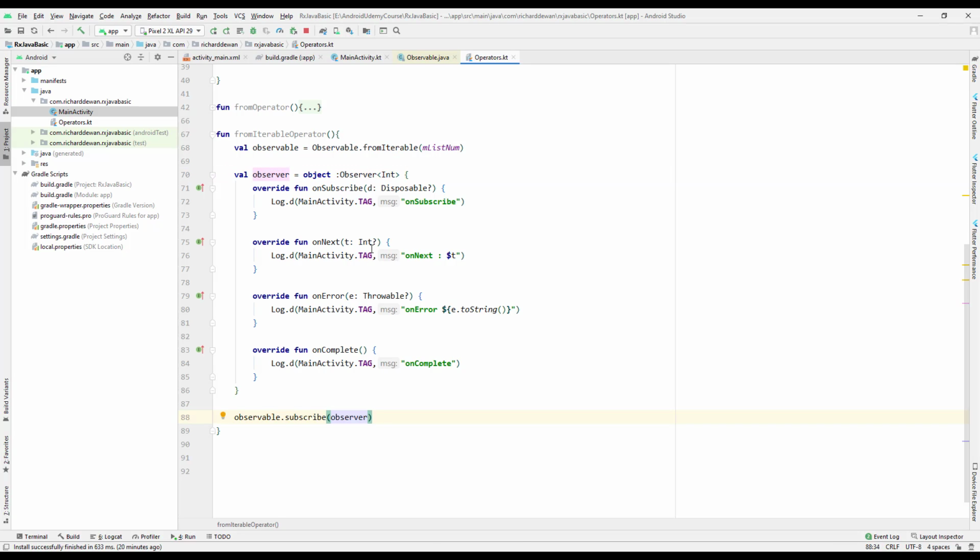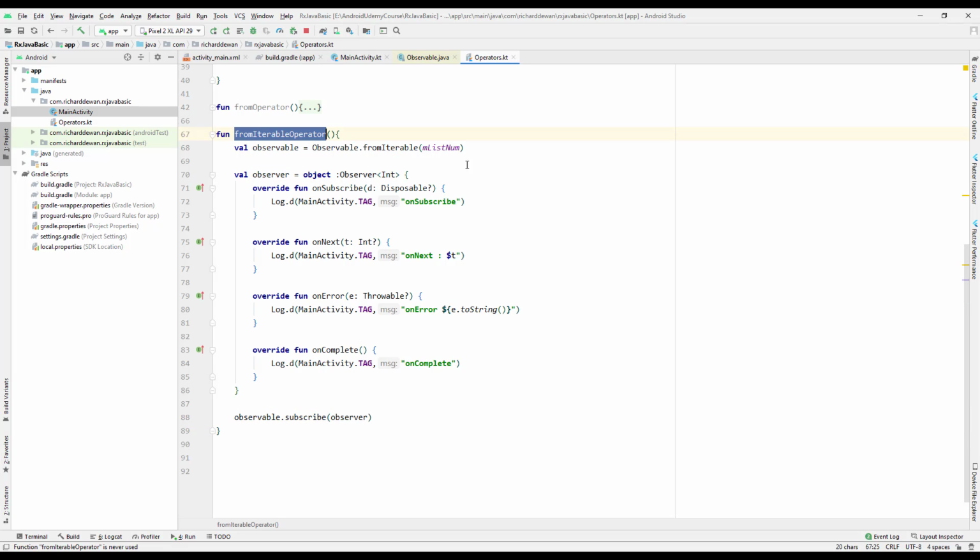All of this can be done in much less code, and in the next lecture I will show you how to make use of the lambda expression to shorten all of this boilerplate code, because you can see it's a lot of code that we have to write again and again. But there is a way of making use of the lambda expression, so I will show you that in the next lecture.